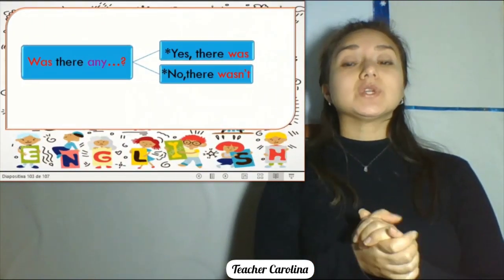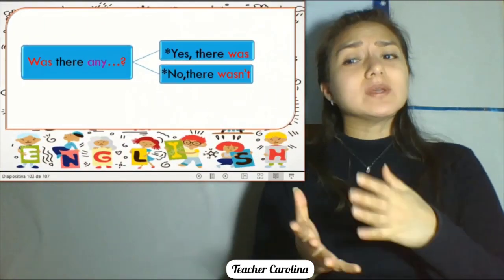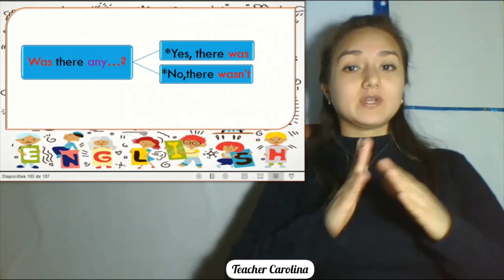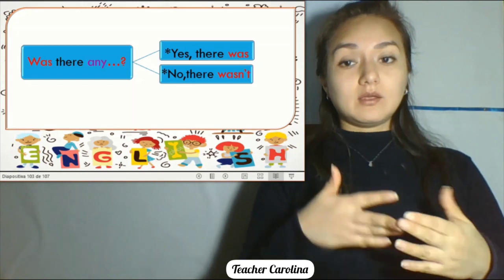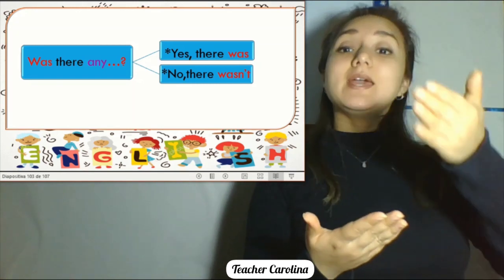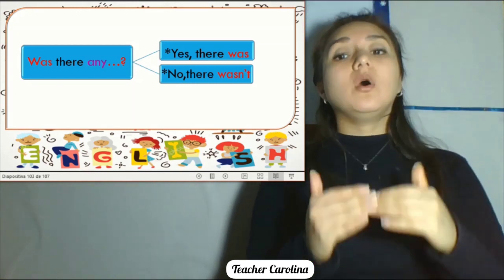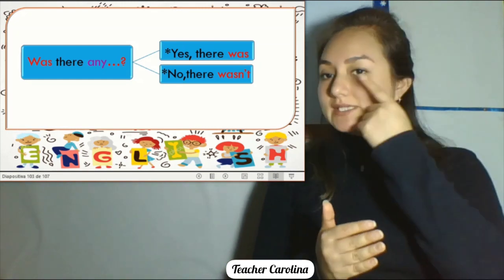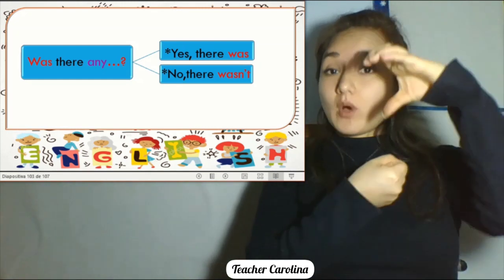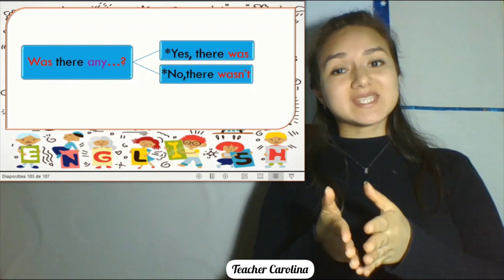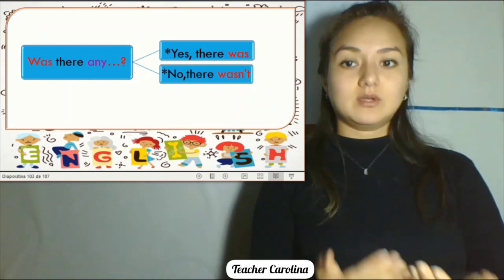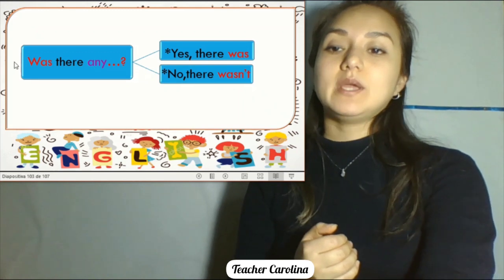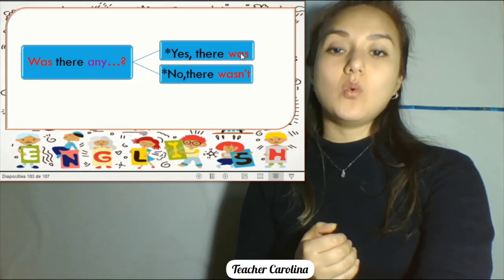Now also we talk about questions. Was there any, for example, was there any king? Possible answer. Yes, there was. No, there wasn't. Take a look. If my question says was, my answer is going to be with was. Right? Pay attention.